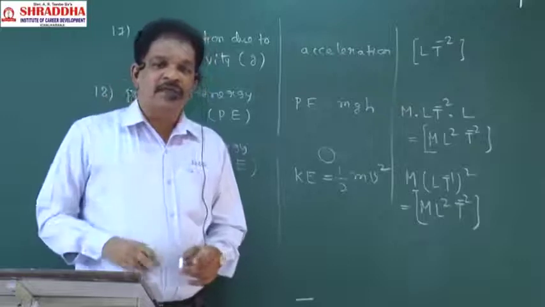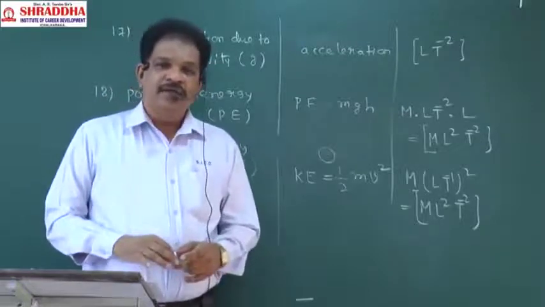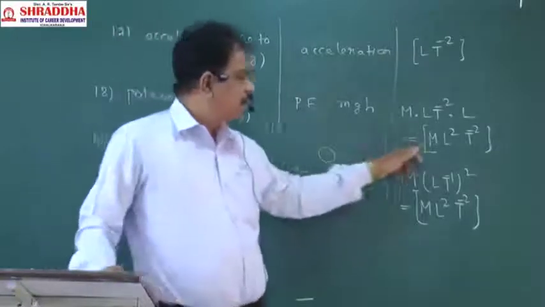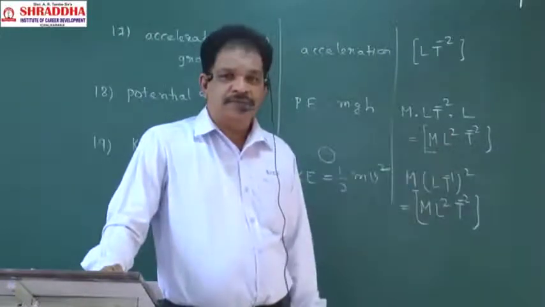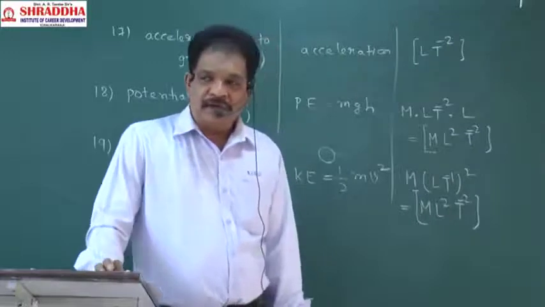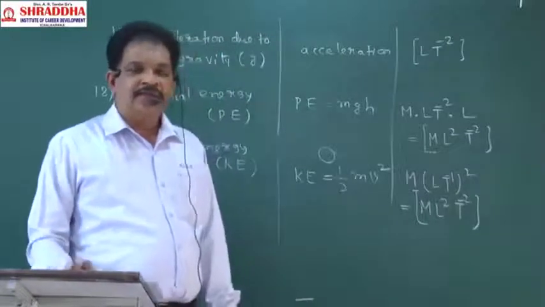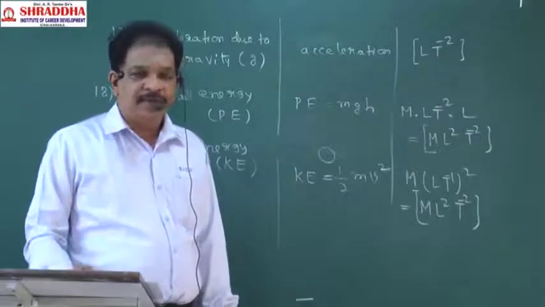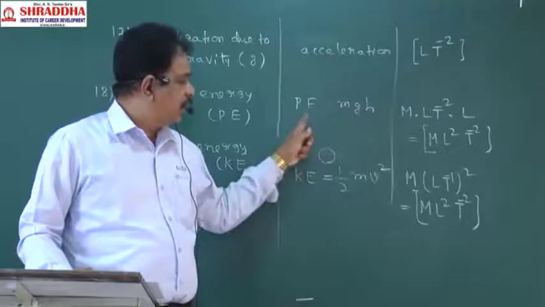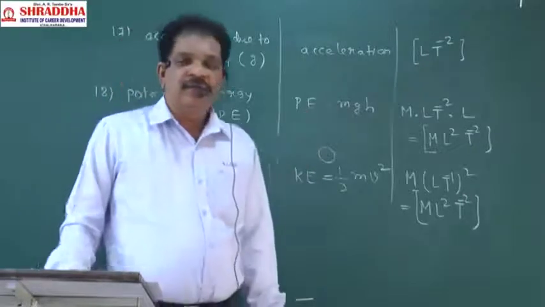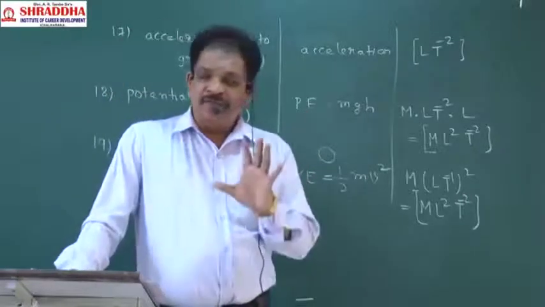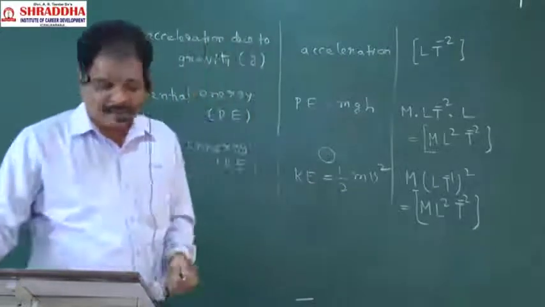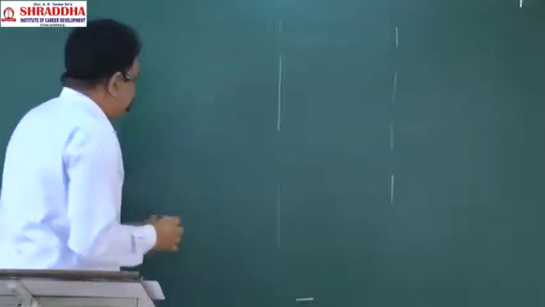Observe the dimensional formula for work. Work dimensional formula will also be ML square T power minus 2. Okay? So work and energy will have the same dimensional formula, remember. Any energy, potential energy, kinetic energy, all will have the same dimensional formulas, you remember. Next, 20, power.